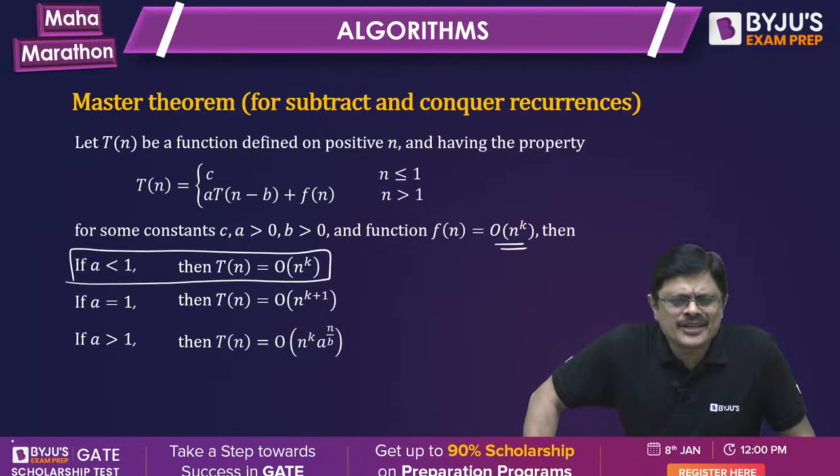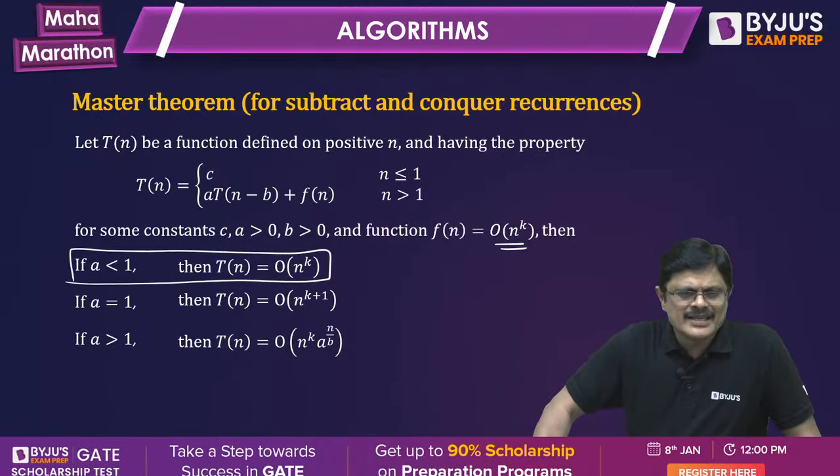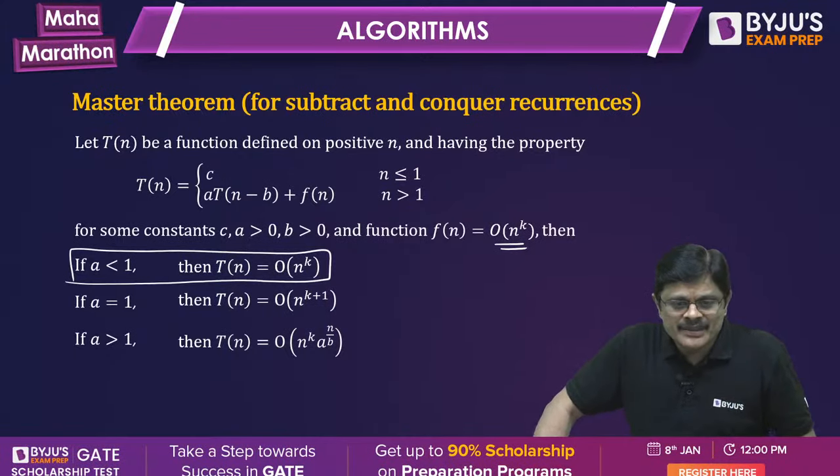See, this is your subtract and conquer theorem. Subtract and conquer recurrence result or theorem, you can call it. Here, when you have the form a into T(n minus b) plus f(n), this rule is applicable.